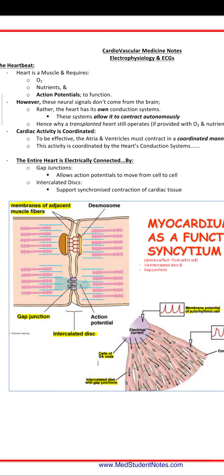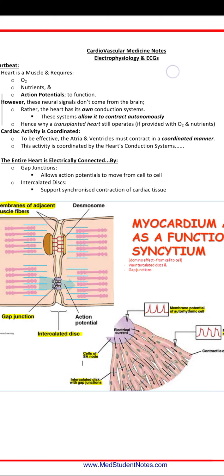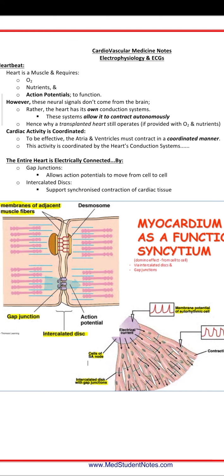That is a new discovery. People before the 19th century thought that the heart is connected to the brain. But the brain is not connected to the heart. The neural signals are not connected to the heart. So the heart beats on its own neural conduction system. This system allows it to contract autonomously. So the heart has its own neural signaling.